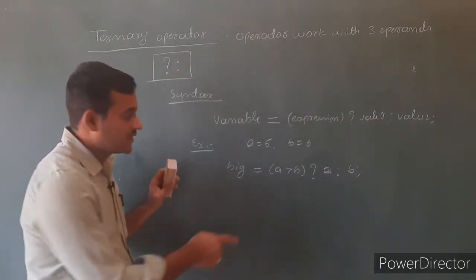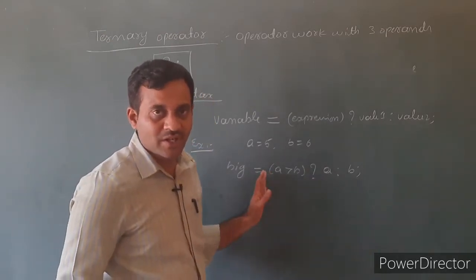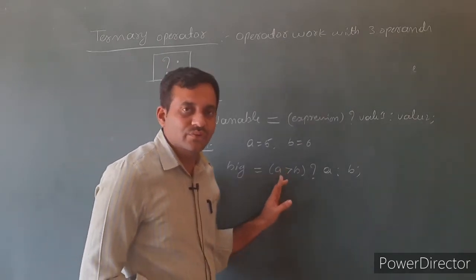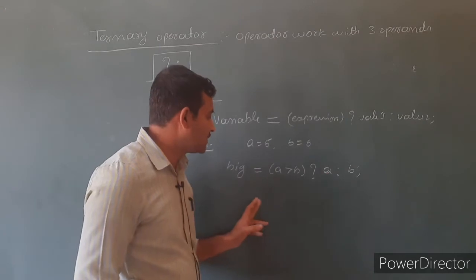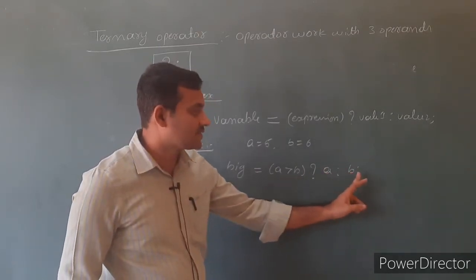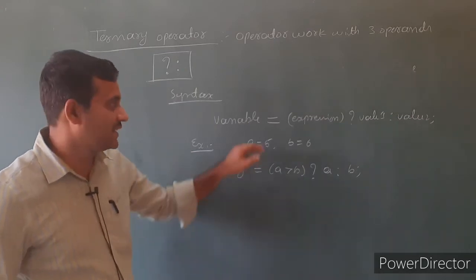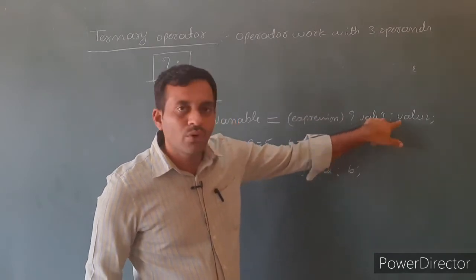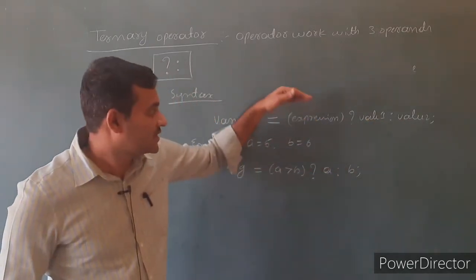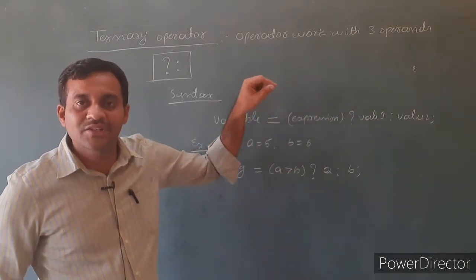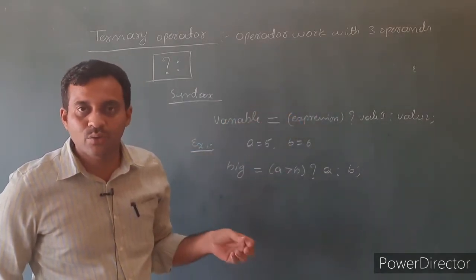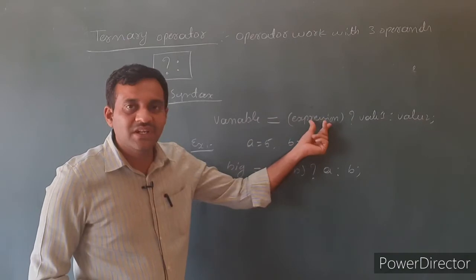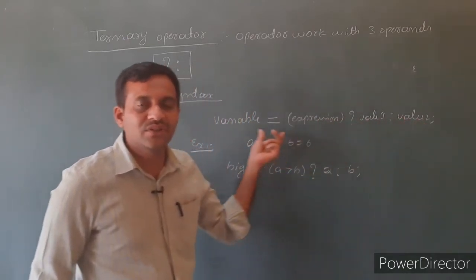How does it work? First the expression is evaluated. In an assignment operator, this portion is first evaluated. So expression is evaluated. If it is true, first value is assigned to the variable. If it is false, second value is assigned to the variable. See the syntax. Variable equals expression question mark value 1 colon value 2. First the expression is evaluated. The expression is a relational expression. It returns either true or false result. If it is true, value 1 is assigned to the variable. If the expression returns false, then value 2 is assigned to the variable.